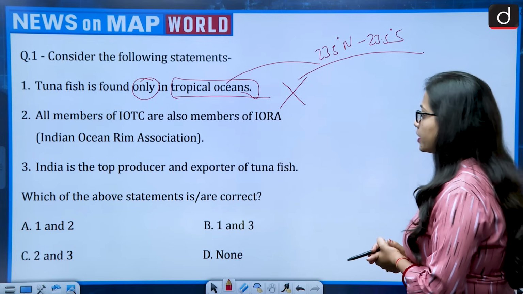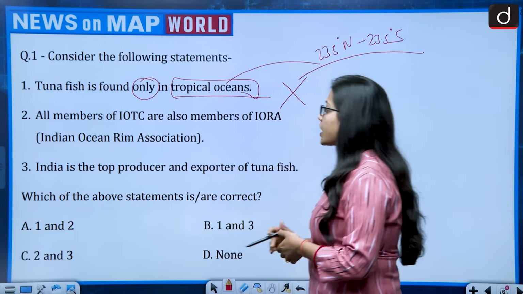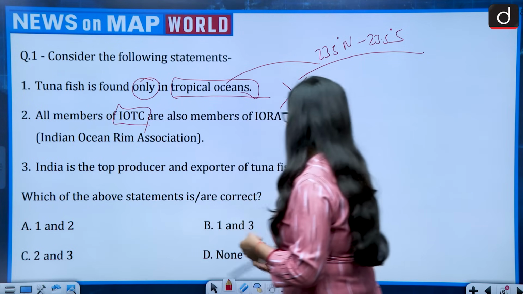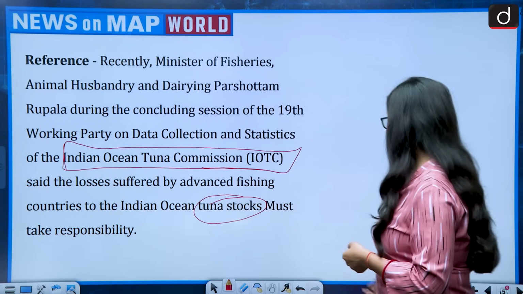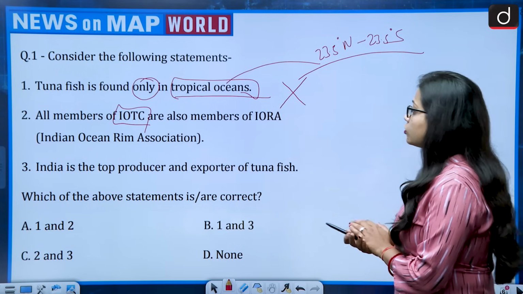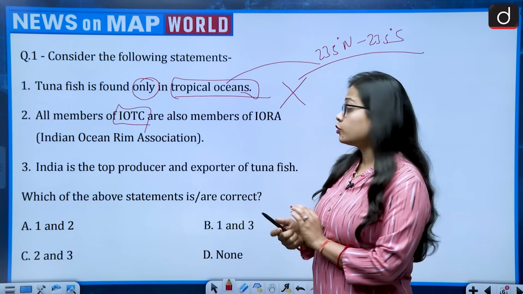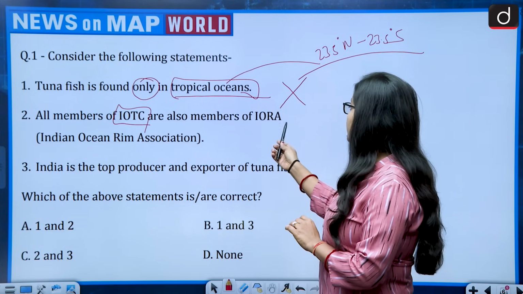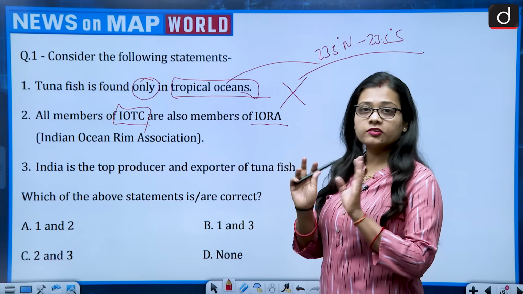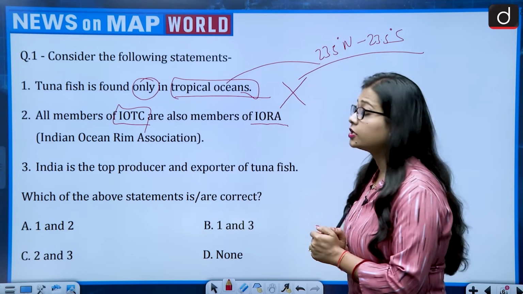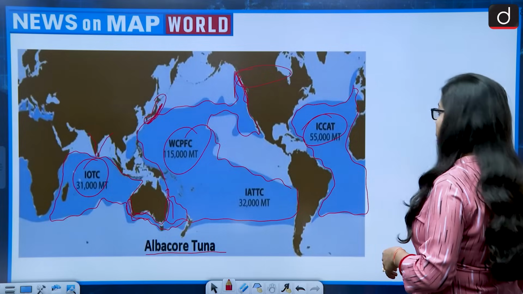Second statement talks about all members of IOTC, that is, we just talked about IOTC, that is Indian Ocean Tuna Commission. So all members of Indian Ocean Tuna Commission are also members of IORA, and IORA is Indian Ocean Rim Association. So this is a very, very interesting statement. Now let's see this.